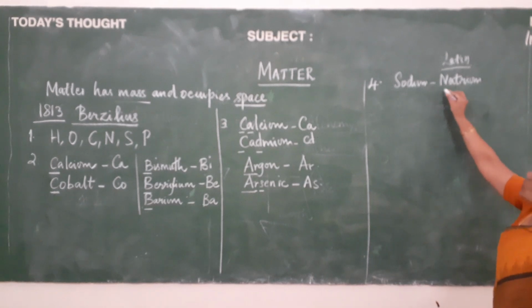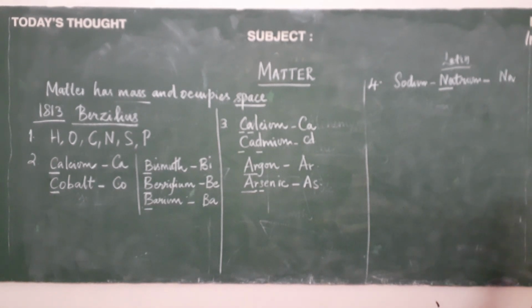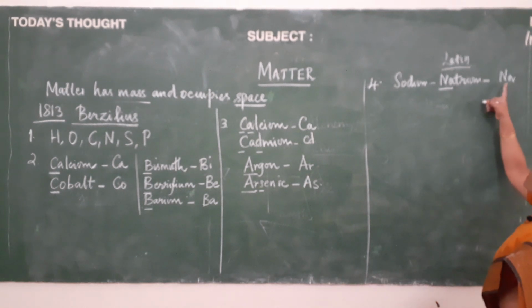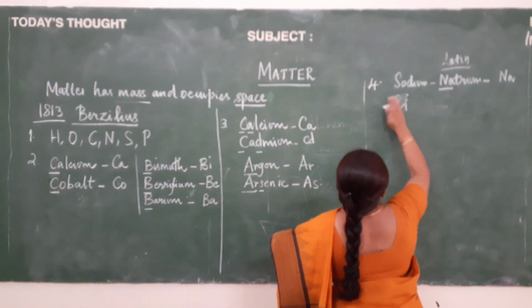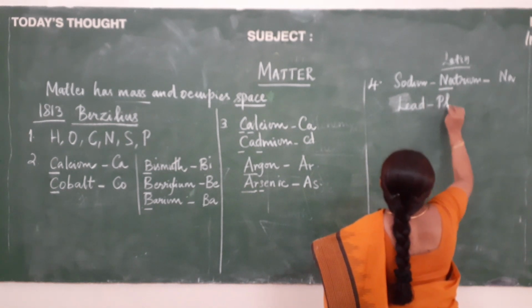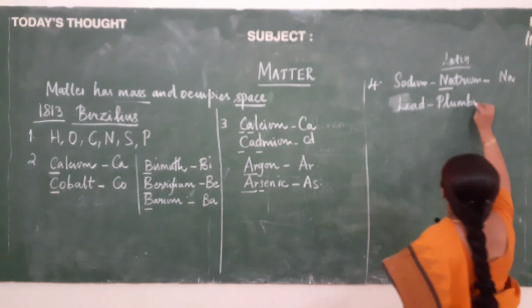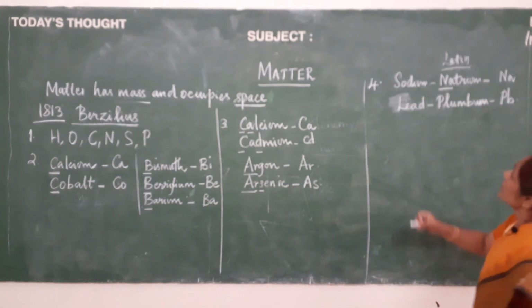So, the symbol is also written using this Latin name, Na. So, for sodium the symbol is Na. The next one, for lead it is plumbum. So, we will be writing it as Pb.